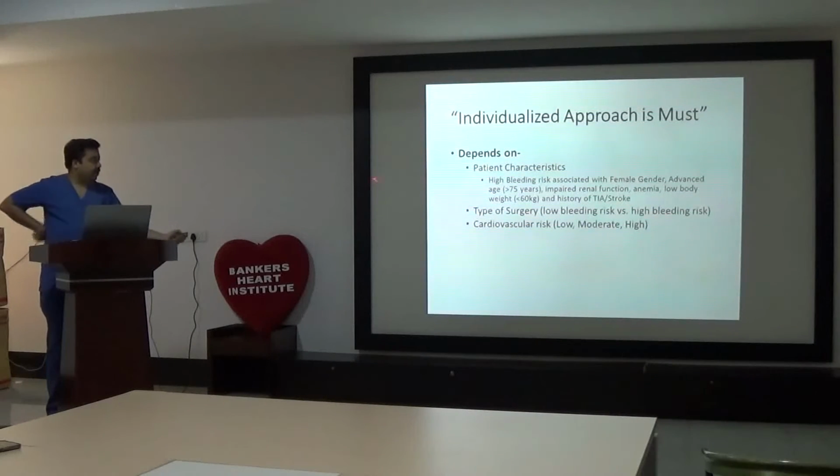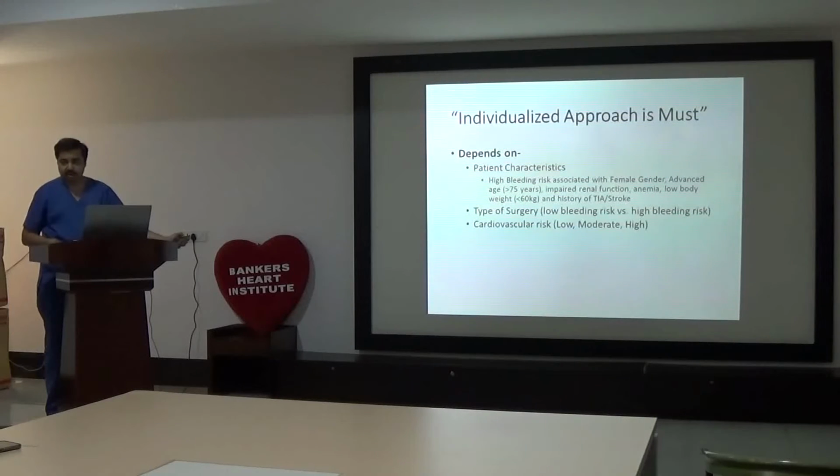So the individual approach depends on patient characteristics, where we need to determine whether this patient is at high bleeding risk or whether this patient is at high thrombotic risk or both. High bleeding risk parameters include female gender, advanced age more than 75, impaired renal function, anemia, low body weight and history of MI or stroke. These are a part of high bleeding risk parameters.